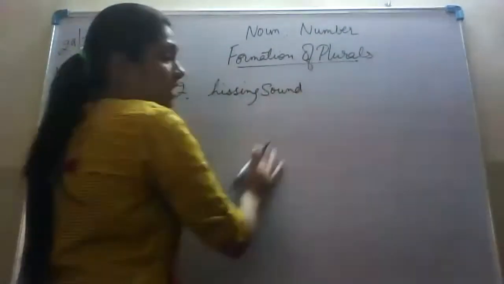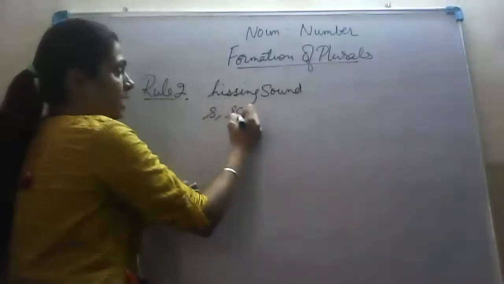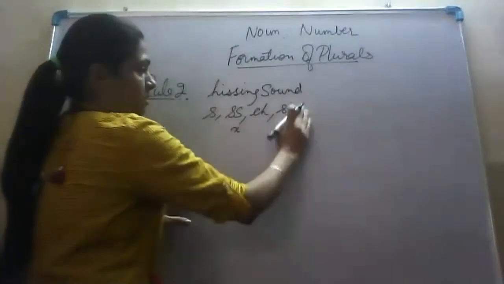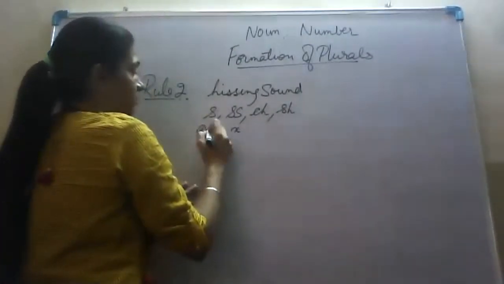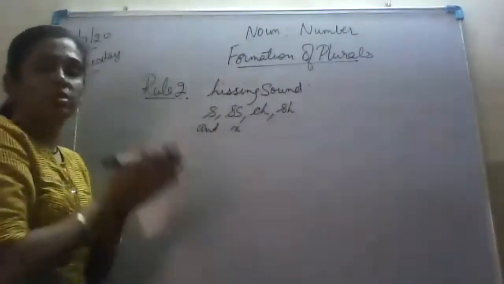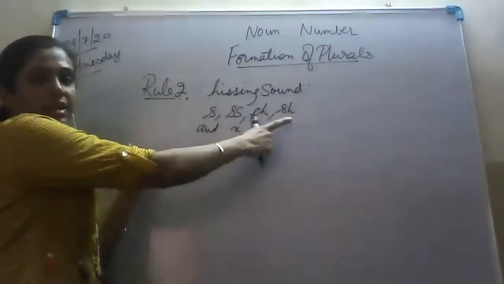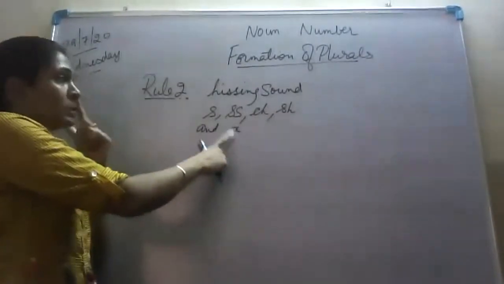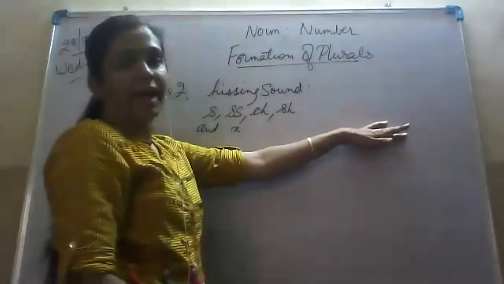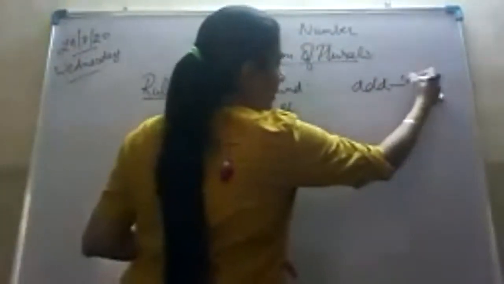The words which end with a hissing sound are only the nouns which end with either S, double S, CH, SH and X. So, such singular nouns are formed into their plurals by adding ES. How do we form the plural? By adding ES.